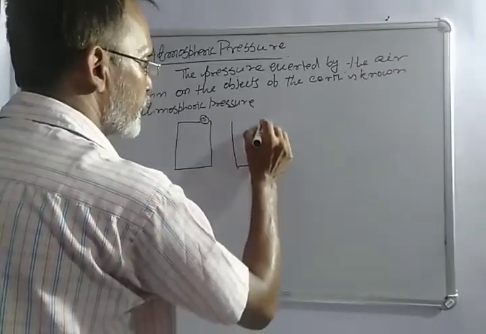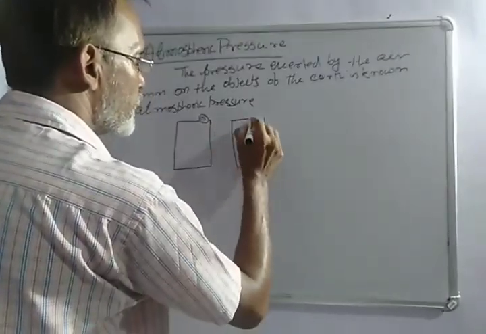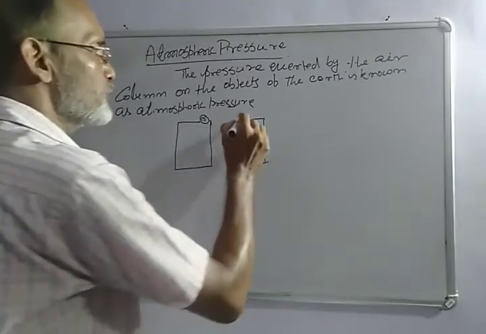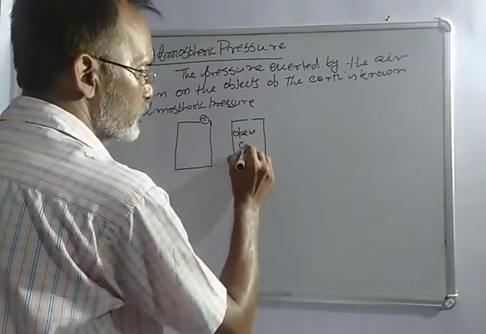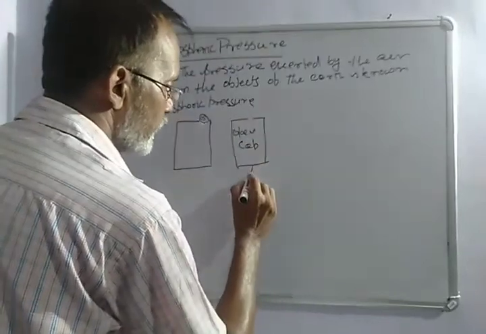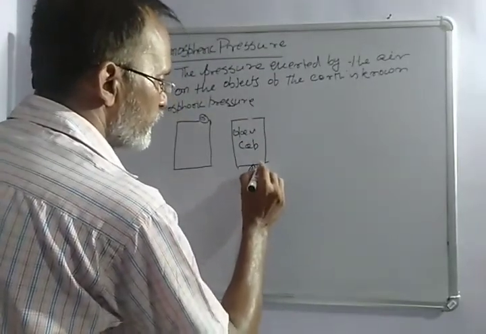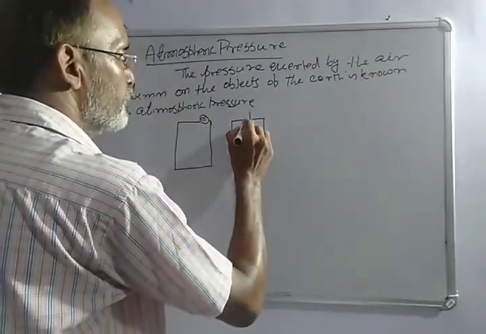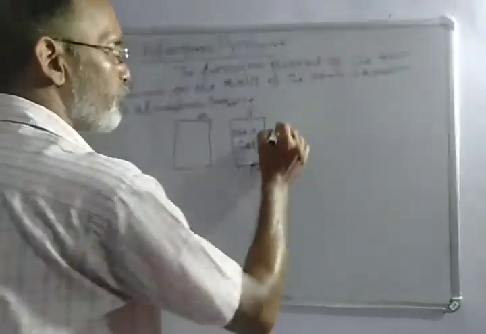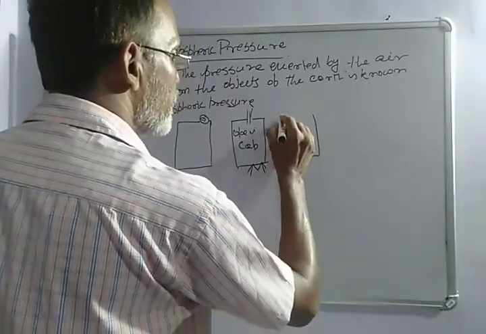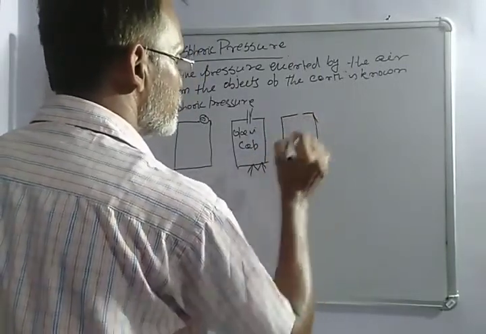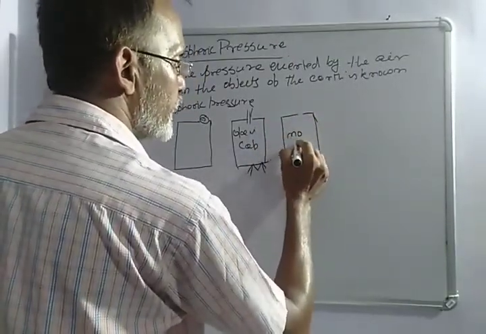Now this one has an open cap. Heat it here, so that the air inside will come outside and the tin will become a vacuum. Now this is a vacuum tin. There is no air inside it.